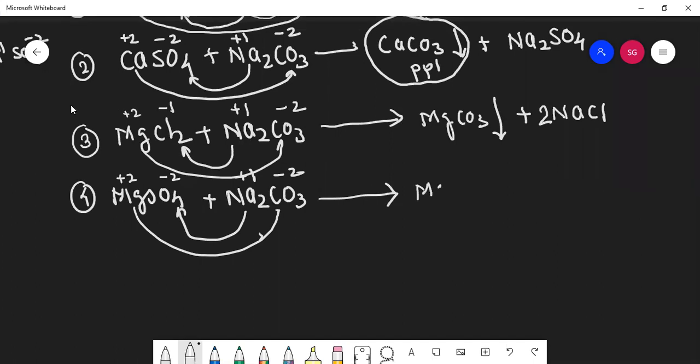MgCO3. Very good. MgCO3 is a precipitate, plus Na2SO4. Understood how to remove the precipitate?